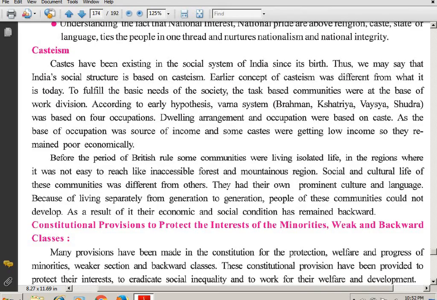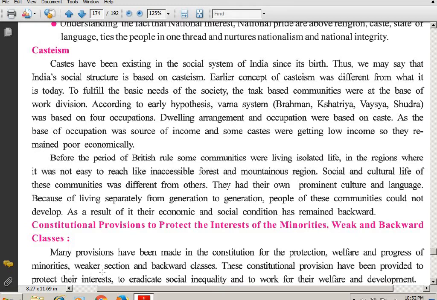Yesterday we studied about communalism. Today we are going to study about casteism. Just like the question that we saw yesterday, communalism, which could be asked for 4 marks, casteism also can be asked for 4 marks. So please be with me and pay attention.